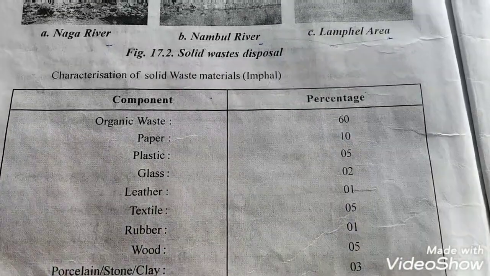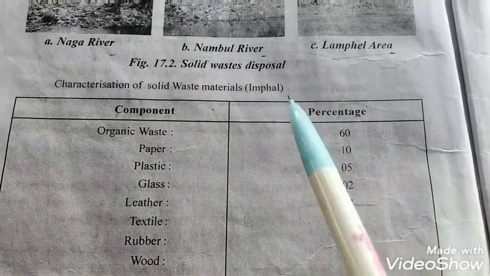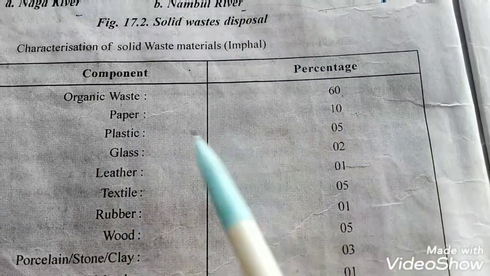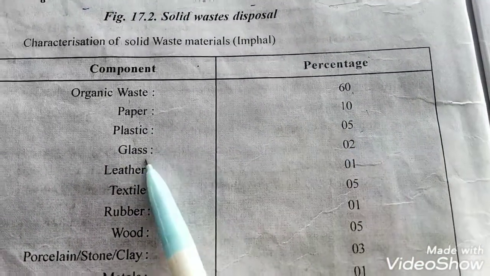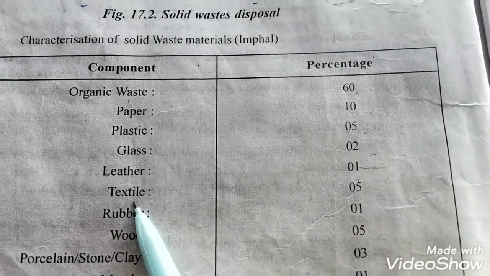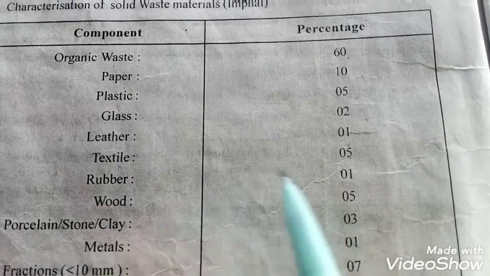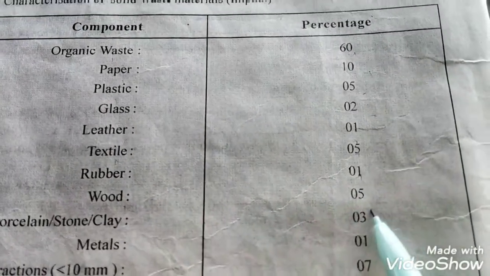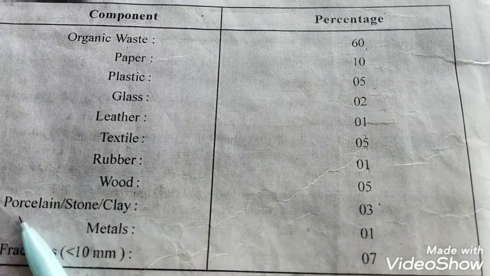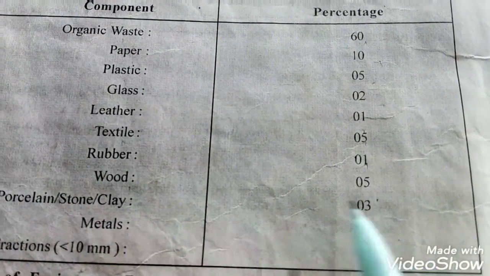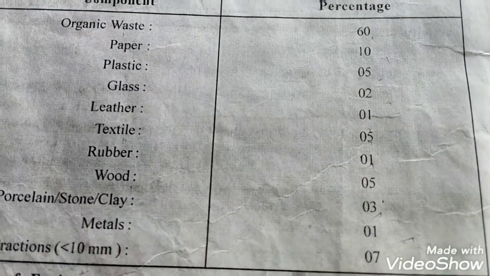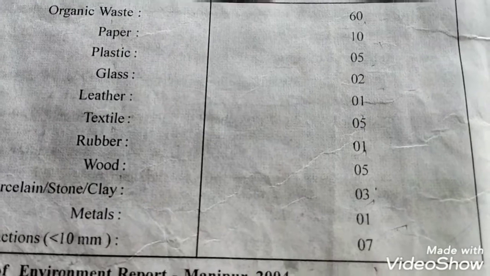Characteristics of the waste material in Imphal. Component percentage, the amount which is present in the waste material. Organic waste 60%, paper 10%, plastic 5%, glass 2%, leather 1%, textile 5%, rubber 1%, wood 5%, porcelain, stone and clay 3%, metals 1%, and fine fractions 7%.